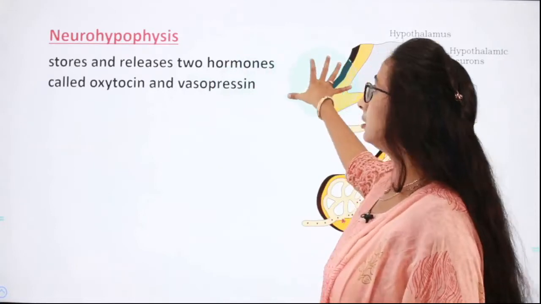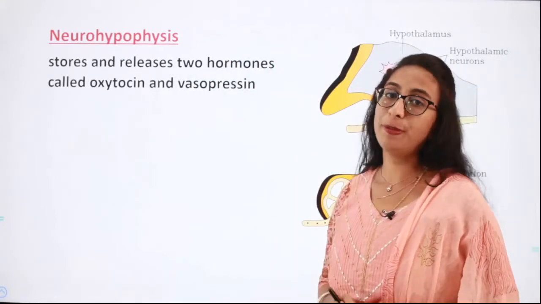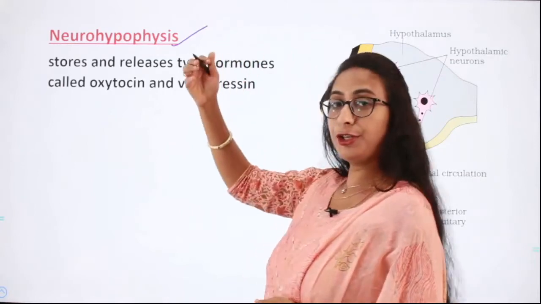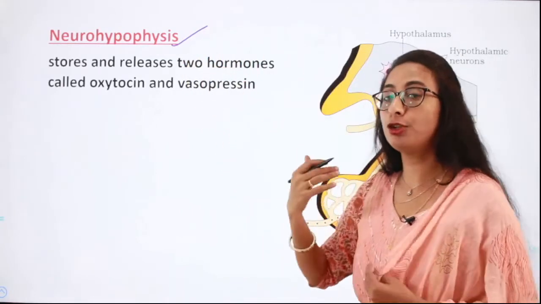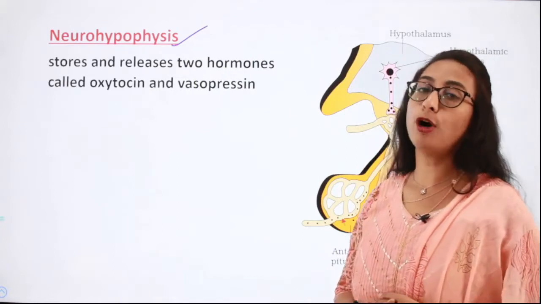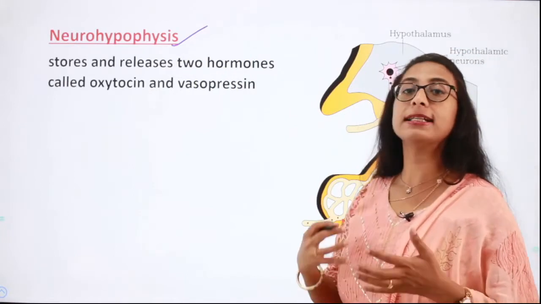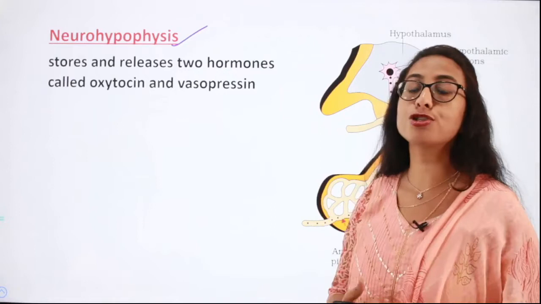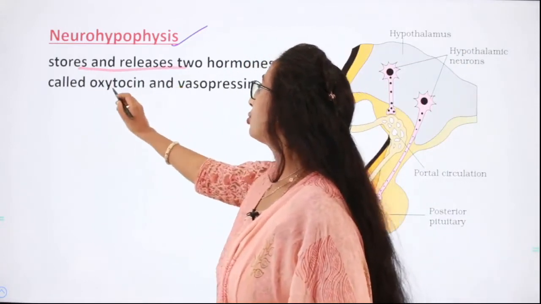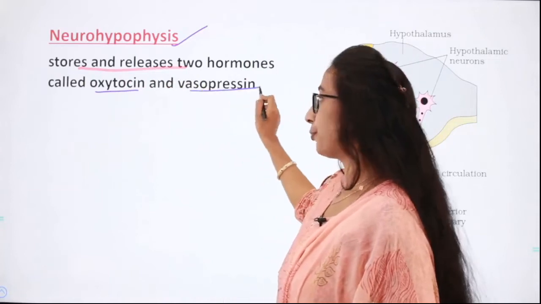Next is the posterior lobe of pituitary, which is also called neurohypophysis. As I already told you, neurohypophysis, or the posterior lobe of the pituitary gland, does not synthesize any hormones on its own. It only stores and releases two hormones called oxytocin and vasopressin.